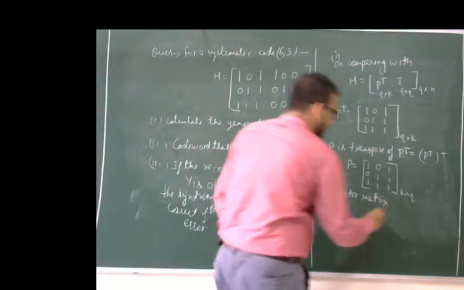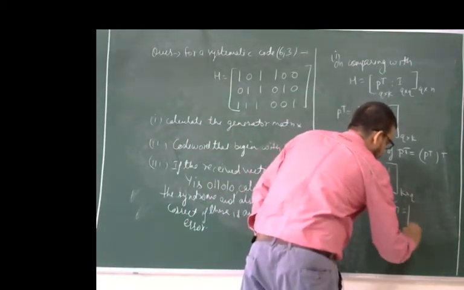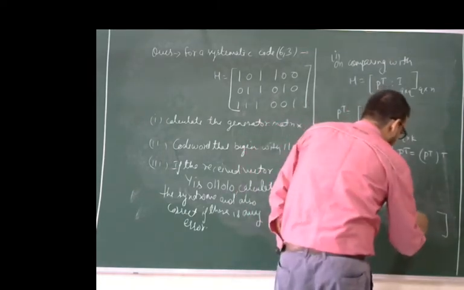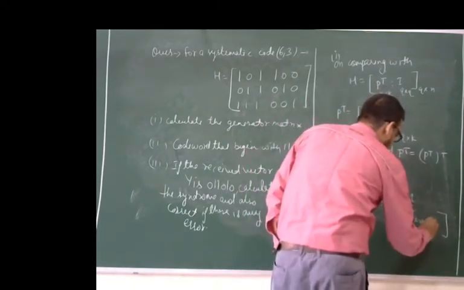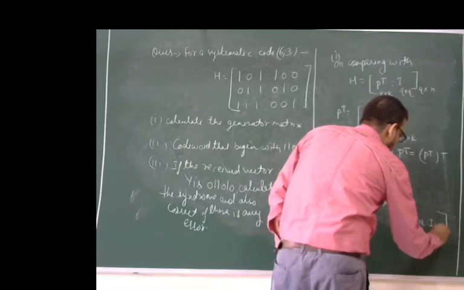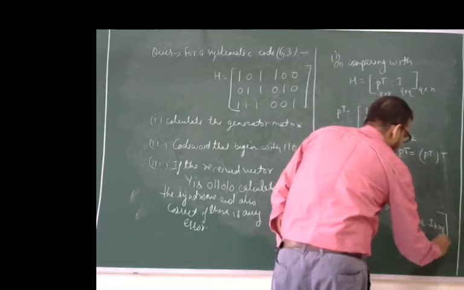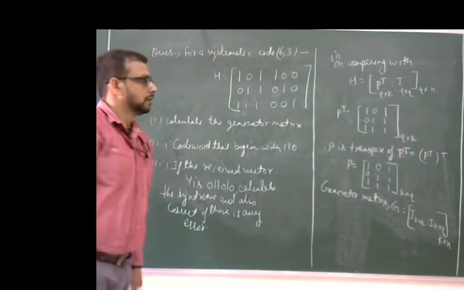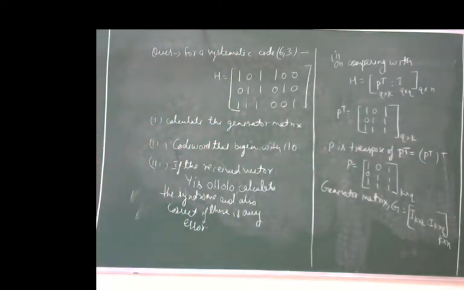Now the generator matrix is of the order G equals I k cross k and P k cross q, and finally we get a k cross n matrix, that is G. Then what will be the value?